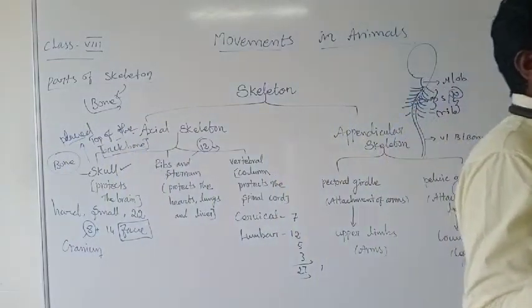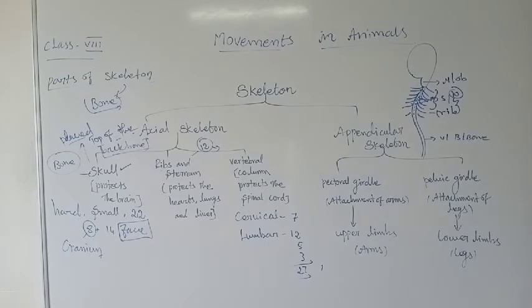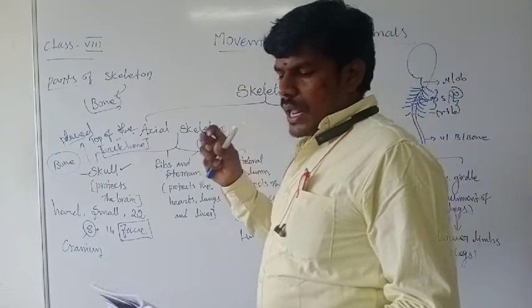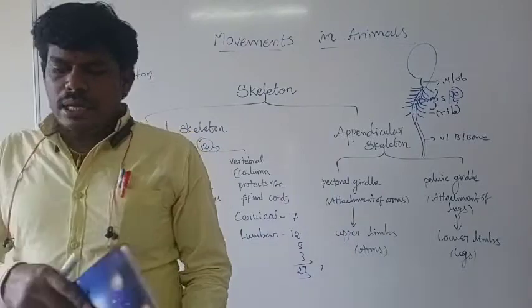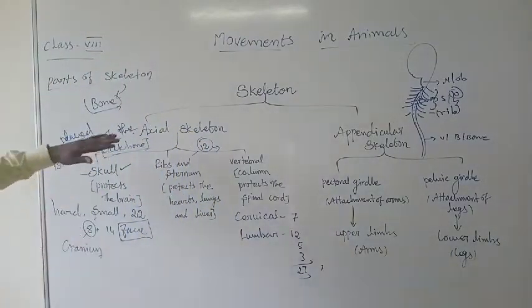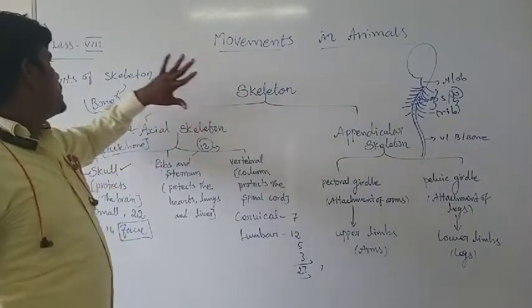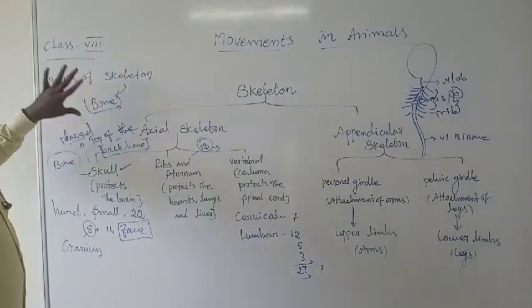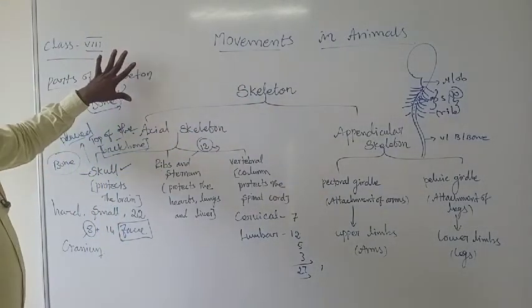So the ball and socket joint, which are the places present in our body? You just have to mention the shoulder and pelvic region, the two regions where the ball and socket joint takes place. Let us quickly revise today's session, movement in animals, the skeletal system, that means the parts of the skeleton. What are the parts of the skeleton?